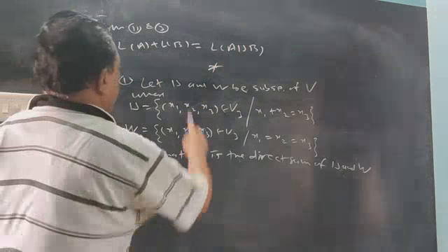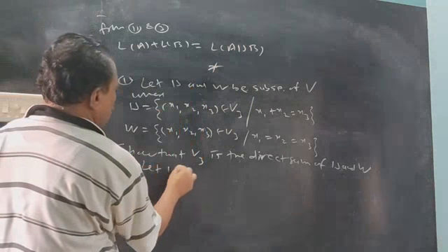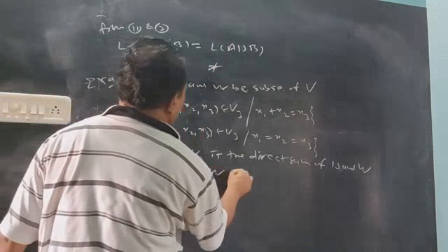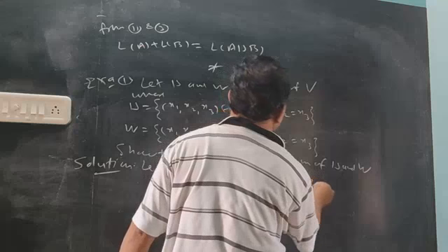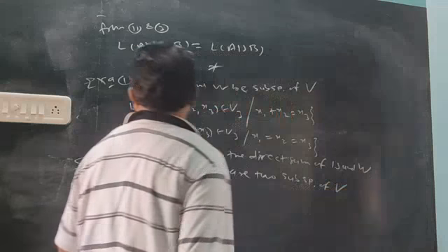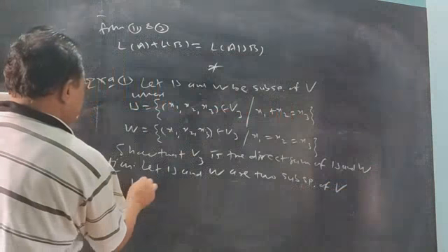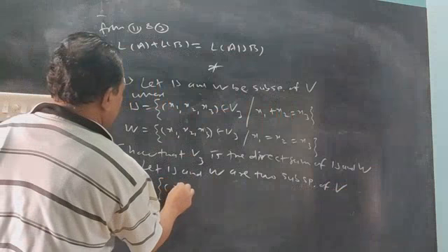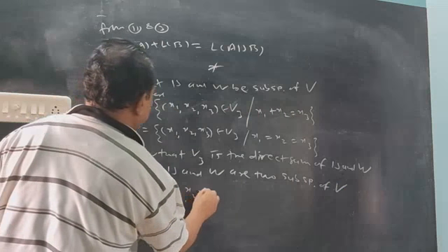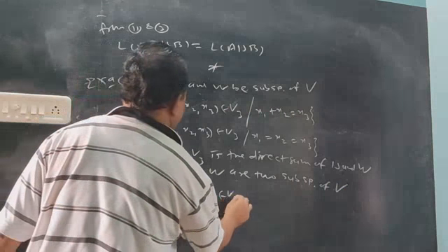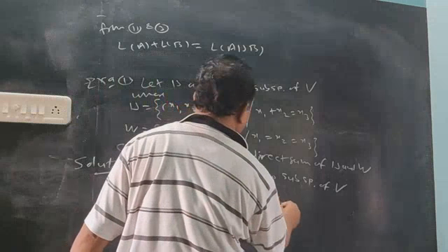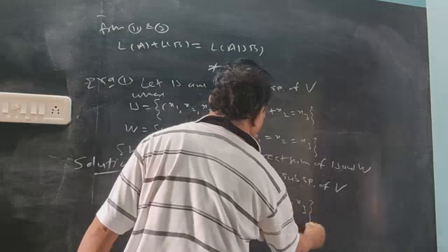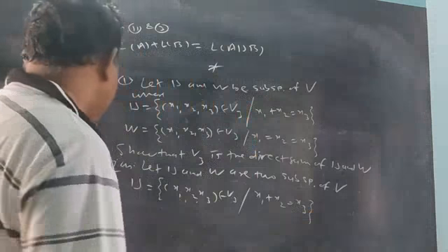So, solution. Given to you, U and W are two subspaces of vector space V, and U is defined by x1, x2, x3, a three-dimensional set, element of V3, such that x1 plus x2 is x3, the addition of the first two will be the third element.